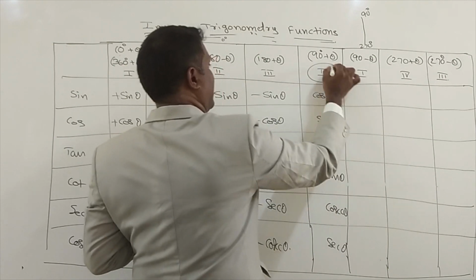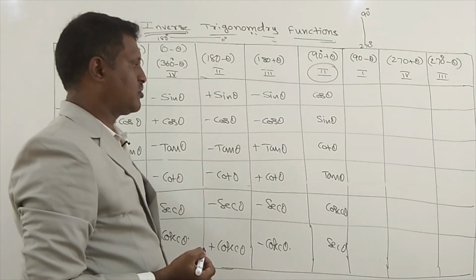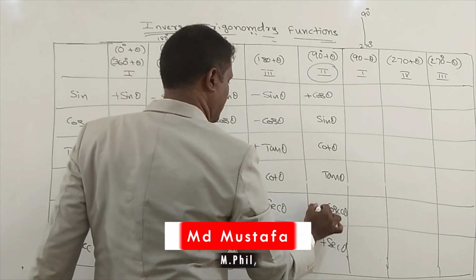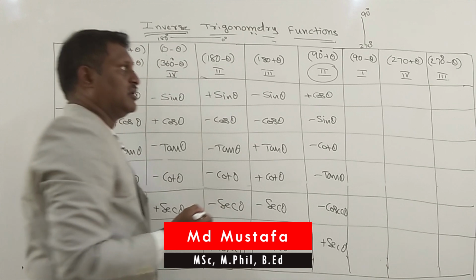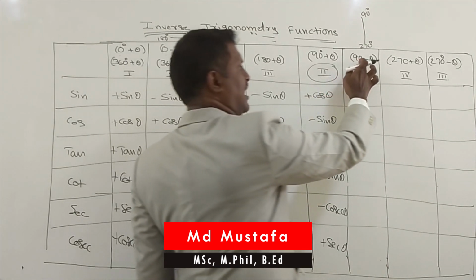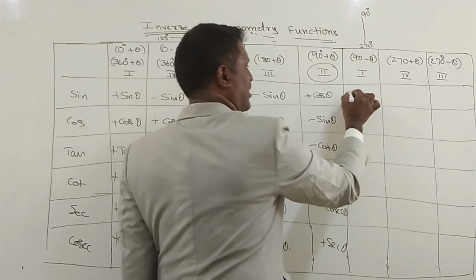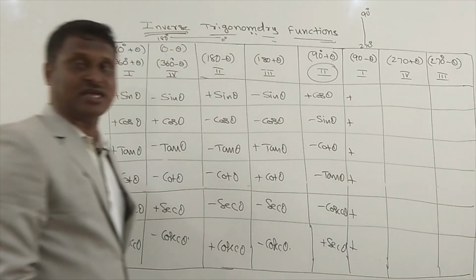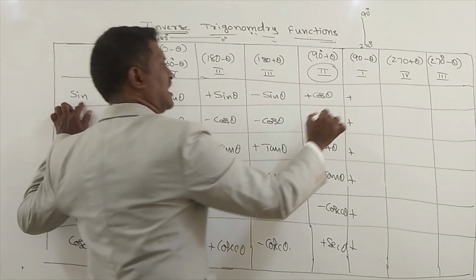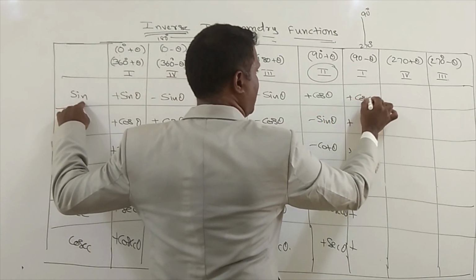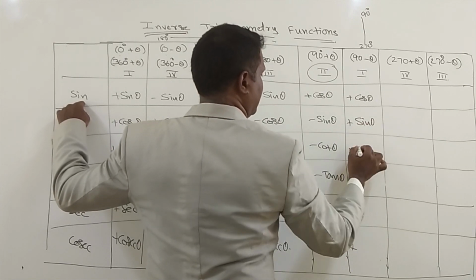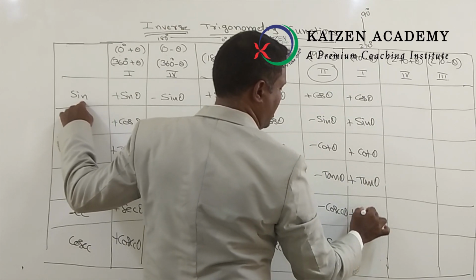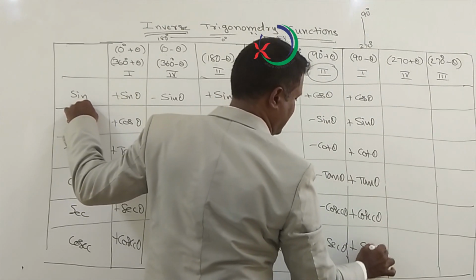Here they given in the second quadrant. Whenever second quadrant, sine is positive, cosecant is positive, rest all are negative. Next, 90 minus theta, it comes in the first quadrant. In the first quadrant, all the angles are positive. Here sine becomes cos theta, cos becomes sine theta, tan becomes cot theta, cot becomes tan theta, secant becomes cosecant theta, and cosecant becomes secant theta.